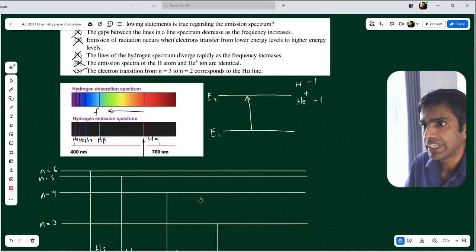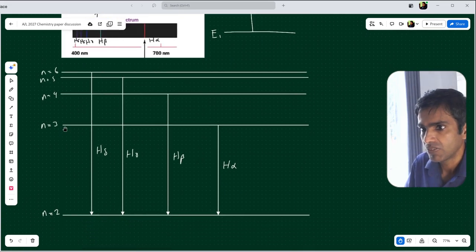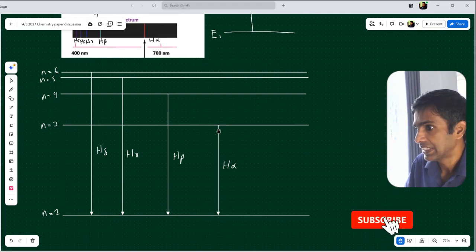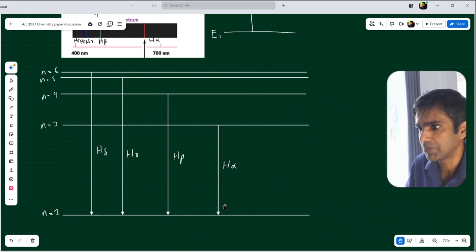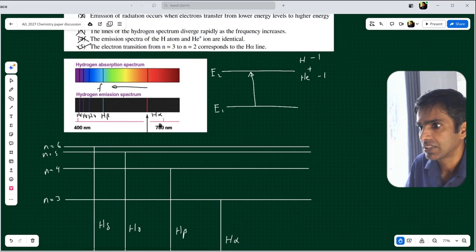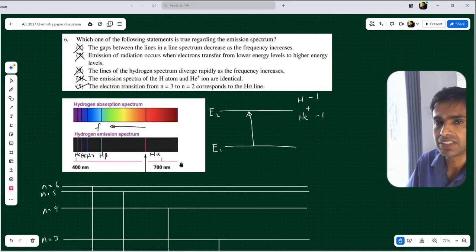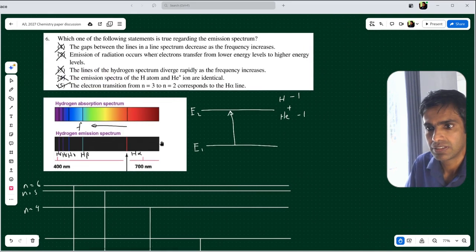What about the fifth statement? The electron transition from n equals 3 to n equals 2 corresponds to the H alpha line. Yes, that is correct. When electron releases energy, when it transfers from third principal energy level to second principal energy level, it generates H alpha spectral line. Therefore, it's clear that the fifth statement is correct. That's how you should get the correct answer to this question.